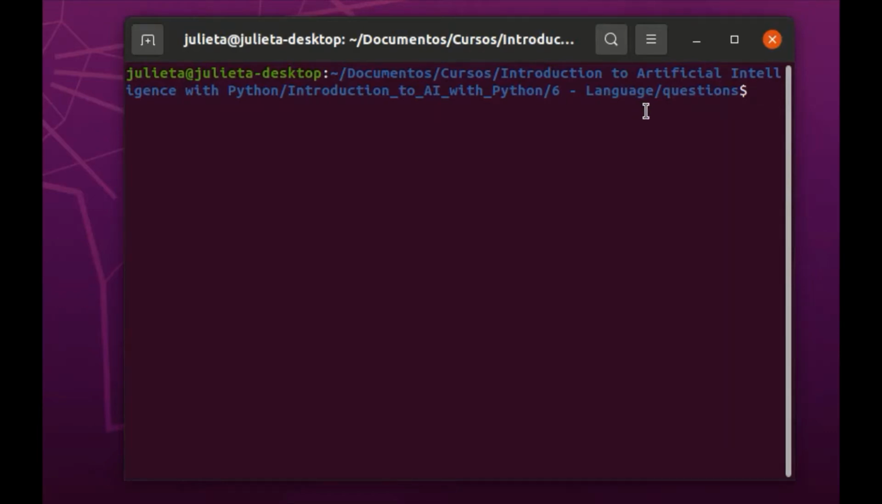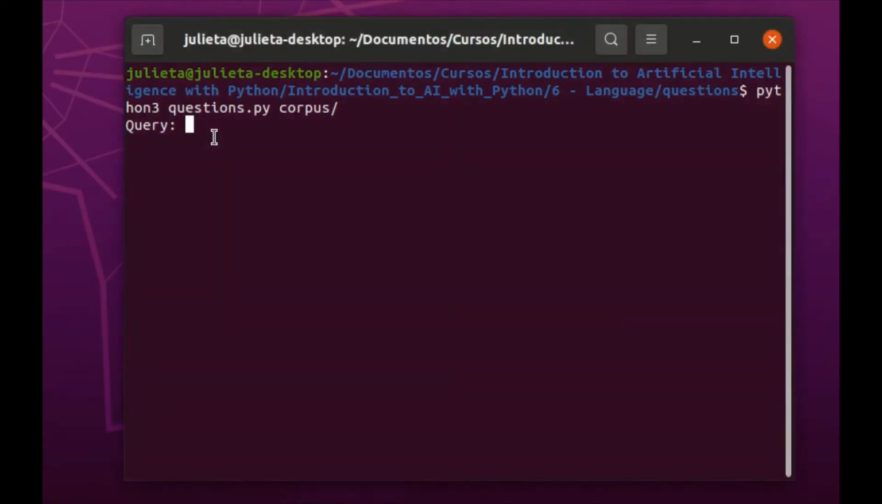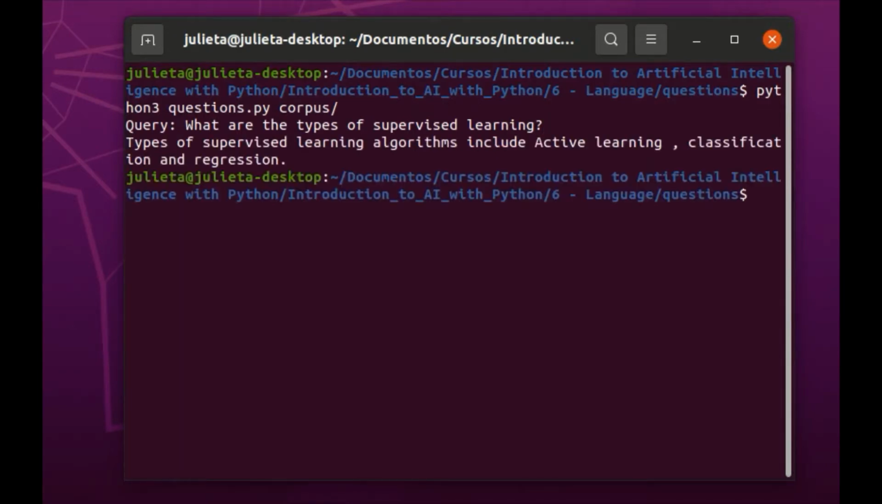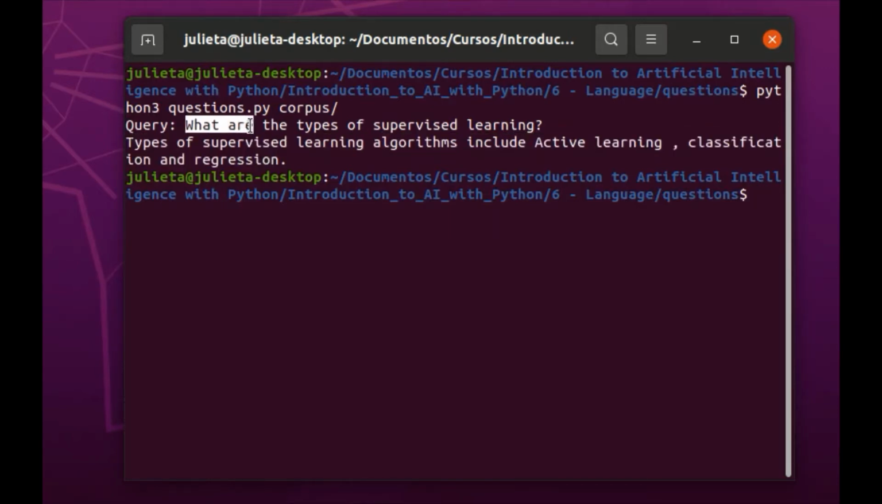Now I'm going to run the code to show you how questions works. At first, I'm going to use the first three queries that are described in the top of the specification. The first one, this is the expected answer of the query what are the types of supervised learning.